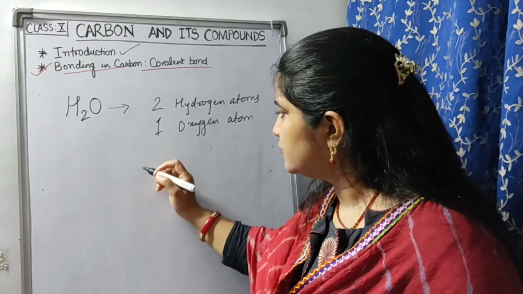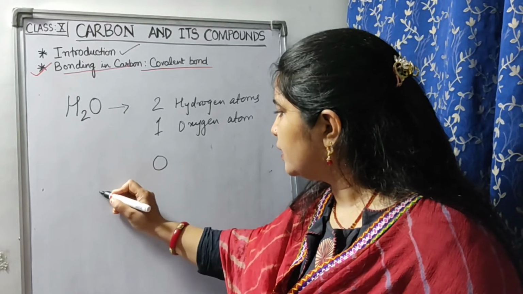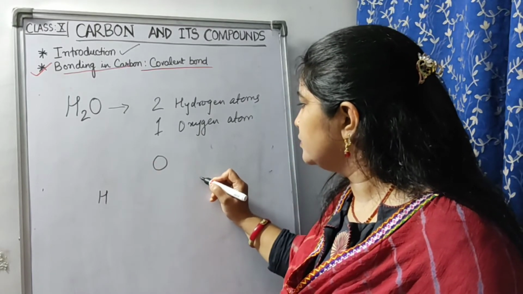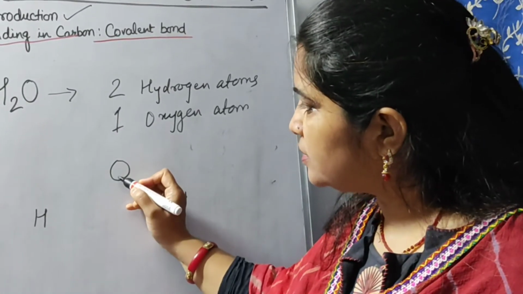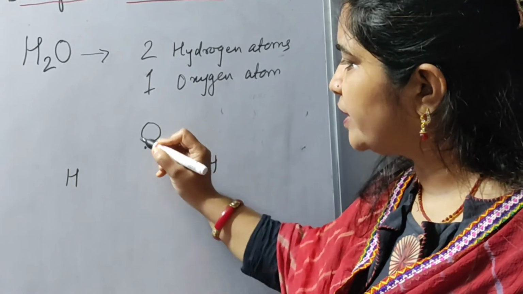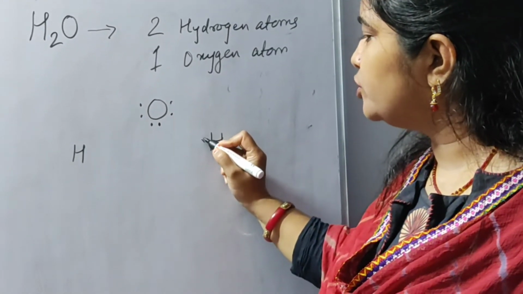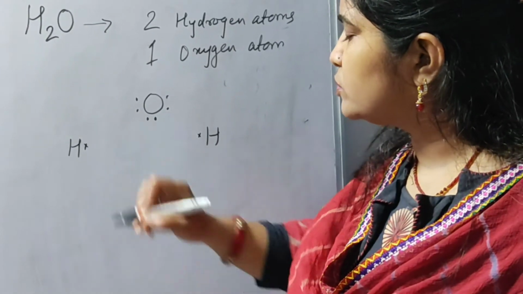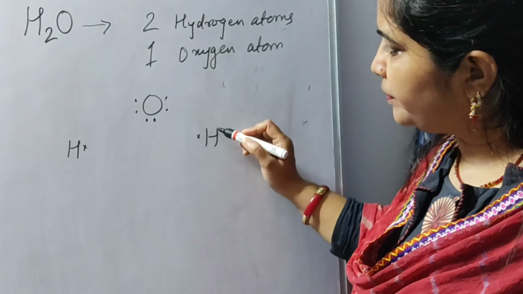In this case, you will write oxygen and hydrogen like this. In oxygen we know that 6 electrons are there, so you will show it by 6 dots, and each hydrogen by 1 cross. So what happens here?